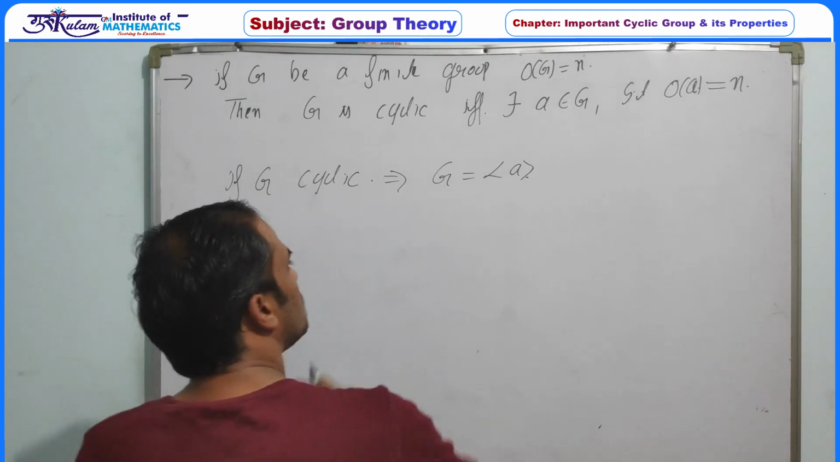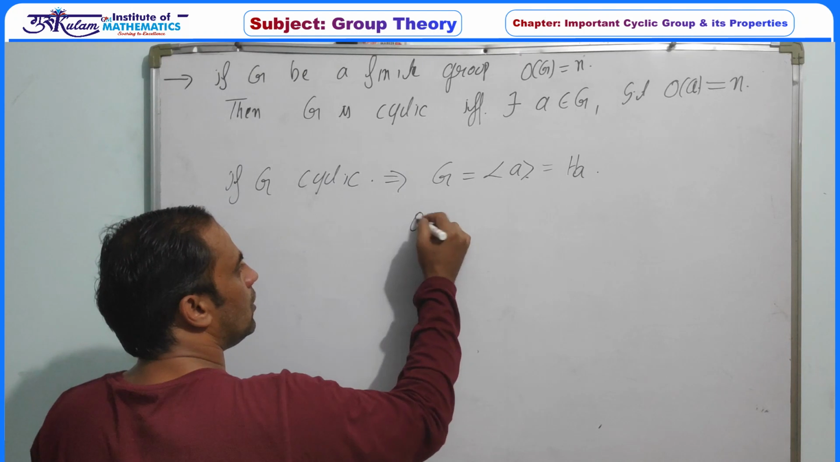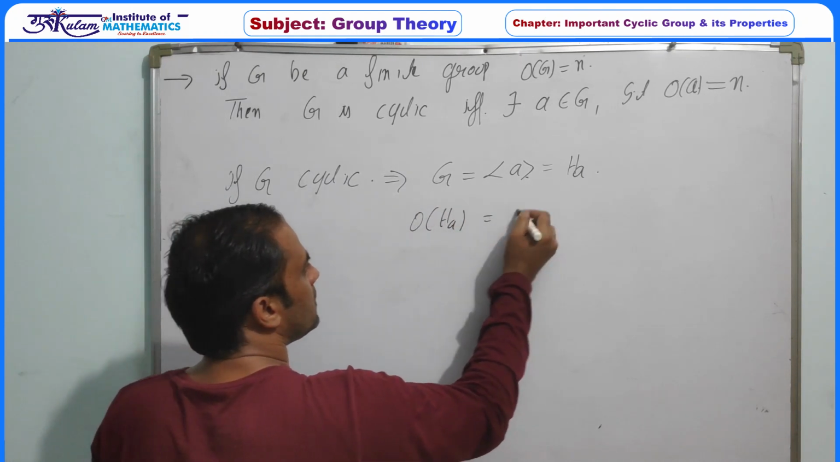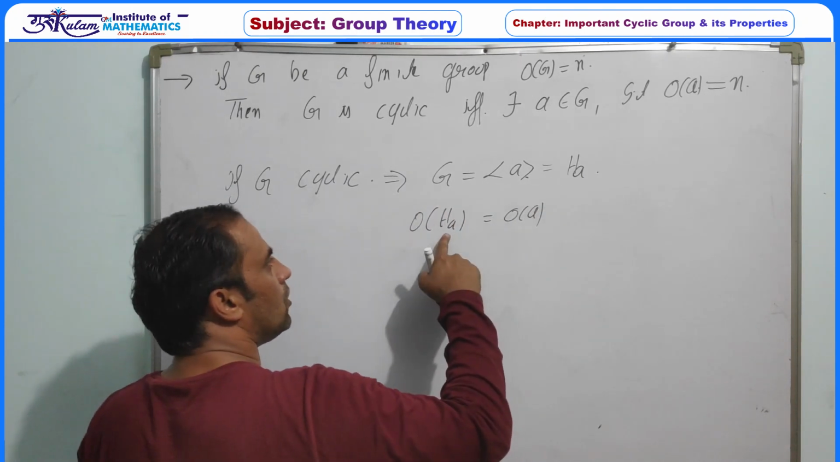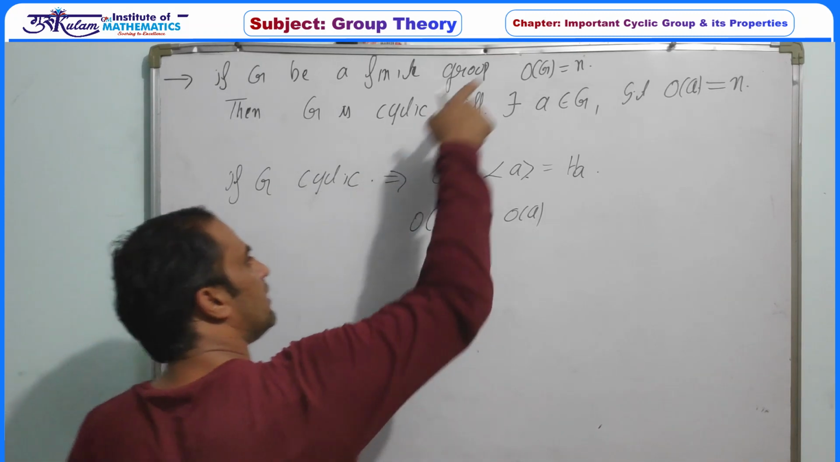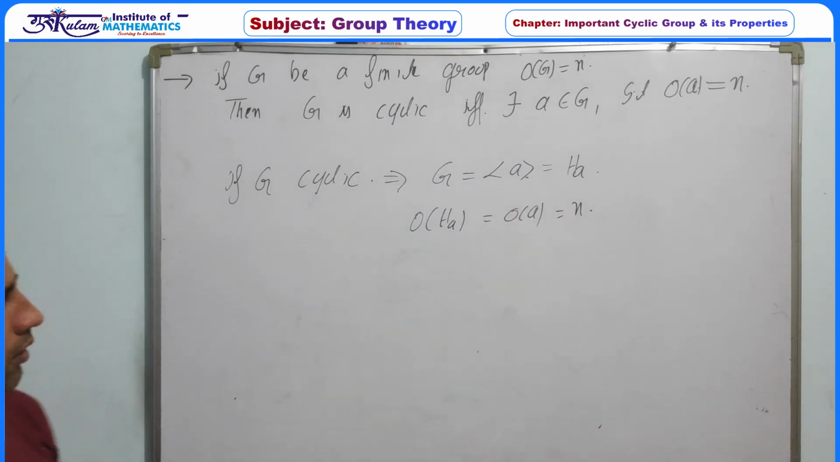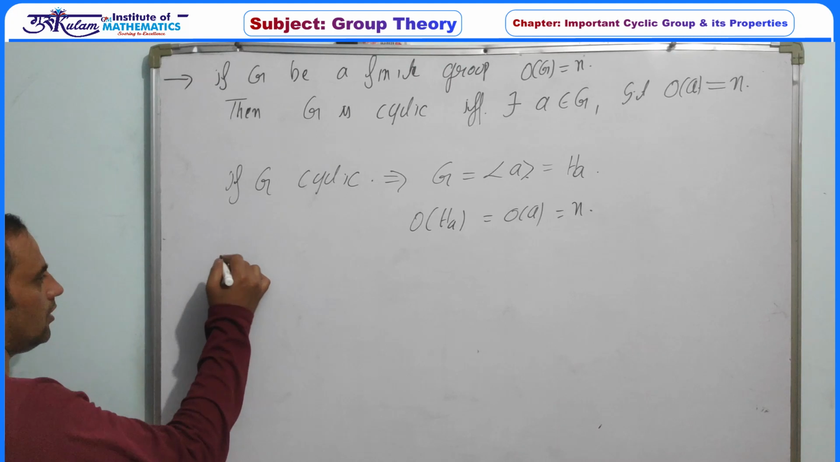So directly we can also say that since this is the subgroup generated by a, H of a, and we have proved that the order of this H of a must be equal to the order of a. Now the order of H of a is equal to the order of G, since G is cyclic and finite, so definitely this is equal to n. And the converse part,